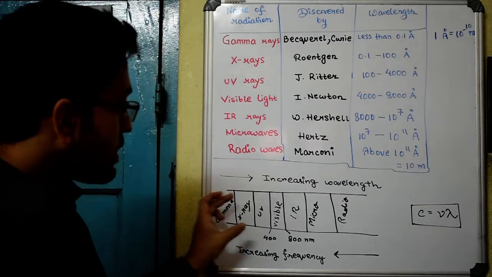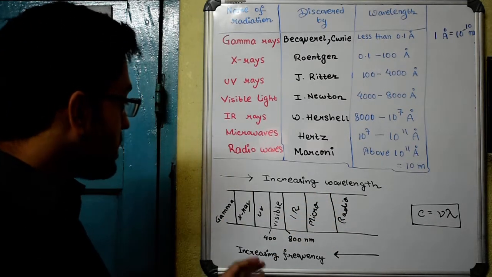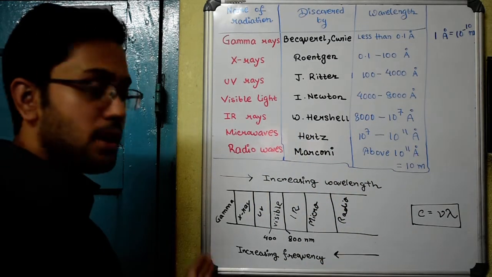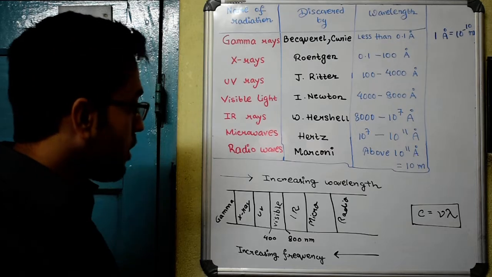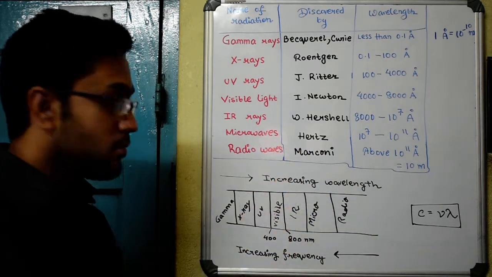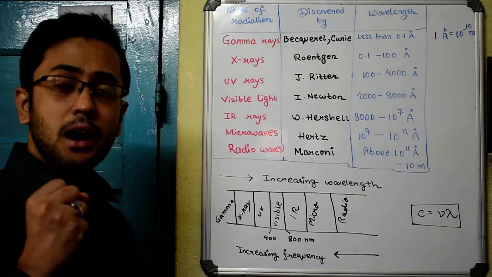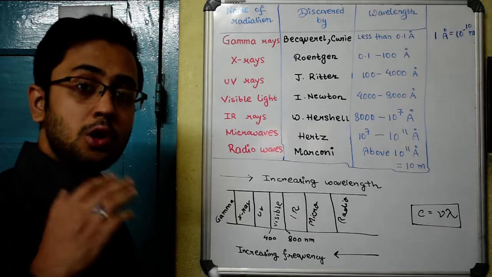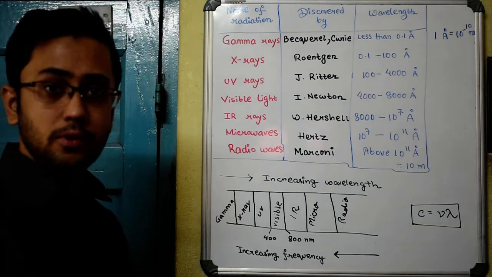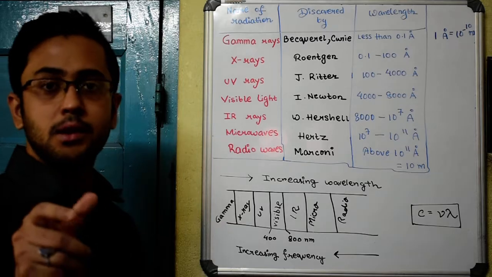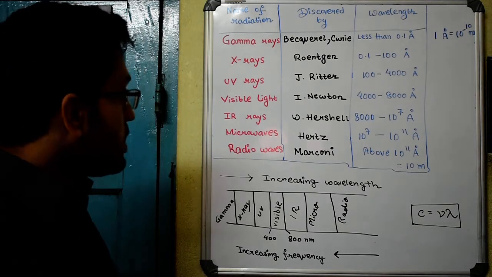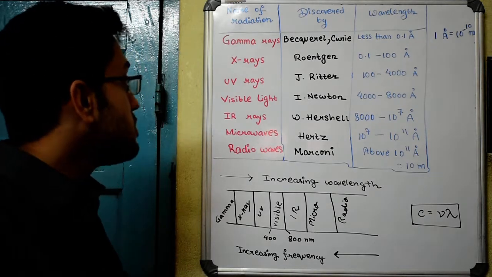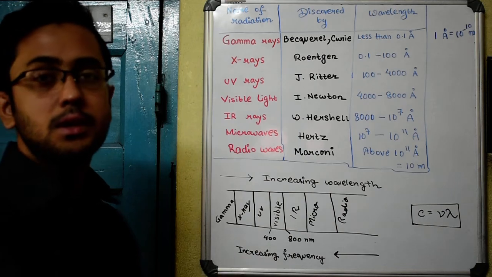Now this is the electromagnetic spectrum arranged in such a manner that as we go from left to right, the wavelength increases, and as we come from right to left, the frequency increases. So it's quite obvious that in the entire electromagnetic spectrum, gamma rays have got the highest frequency and the lowest wavelength, whereas the radio waves have the longest wavelength but the lowest frequency, and visible light is somewhere intermediate between them. So this was all about the electromagnetic radiation along with their arrangements. Next we shall go into the details of each one of them separately.